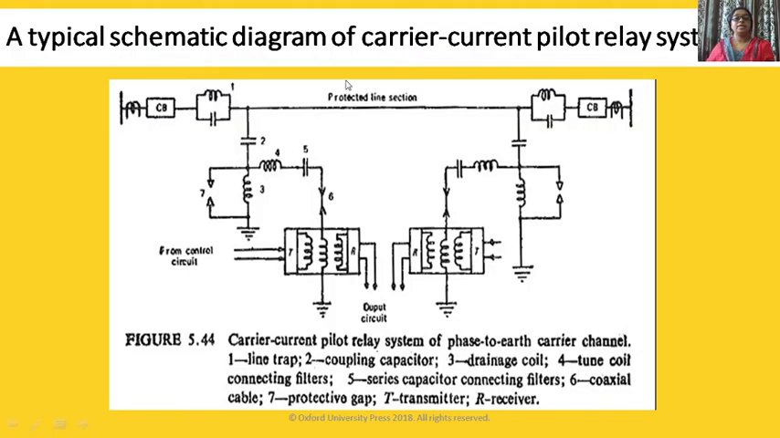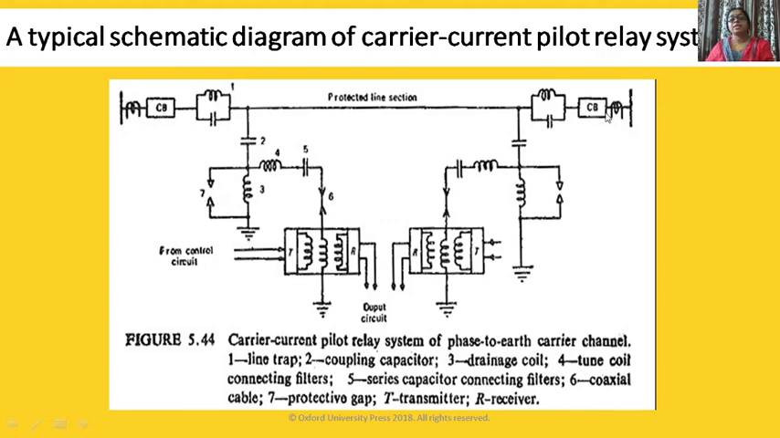the typical diagram of carrier current pilot relay scheme. 1 indicates a line trap. 2 is coupling capacitor. 3 is drainage coil. 4 is tune coil connecting filters. 5 is series capacitor connecting filter. 6 indicates coaxial cable. T indicates transmitter, R indicates receiver, while 7 indicates protective gap. The same is applied at the other end, and this is our protected line.